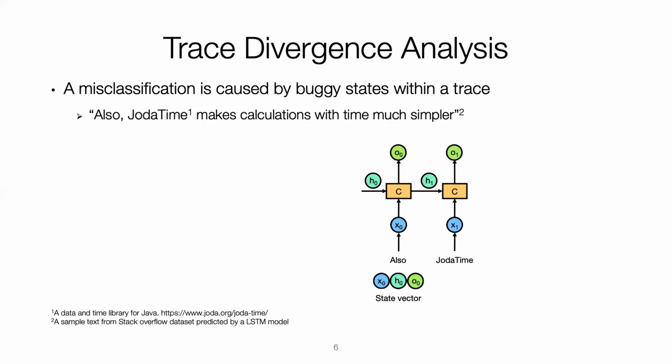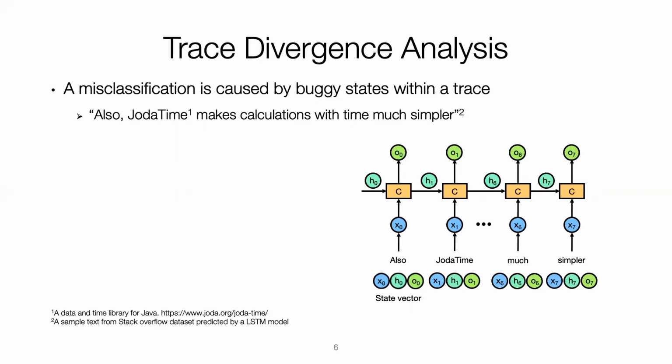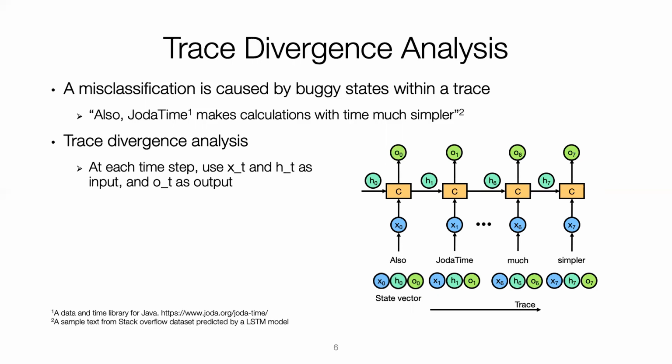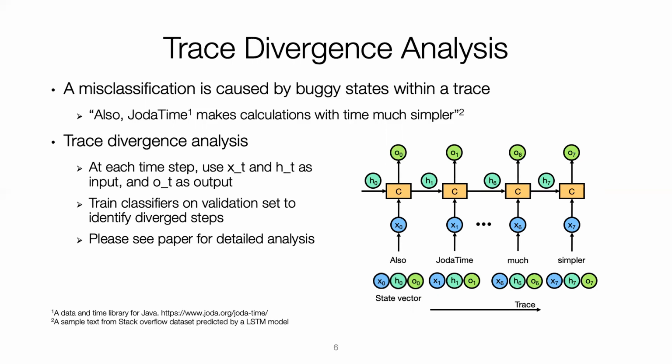It is the same for the next word and the following. Those states along the time step compose a trace. We collect those state vectors as inputs and outputs, and then train classifiers on the validation set to identify divergent steps. Please find the details of constructing those classifiers in our paper.